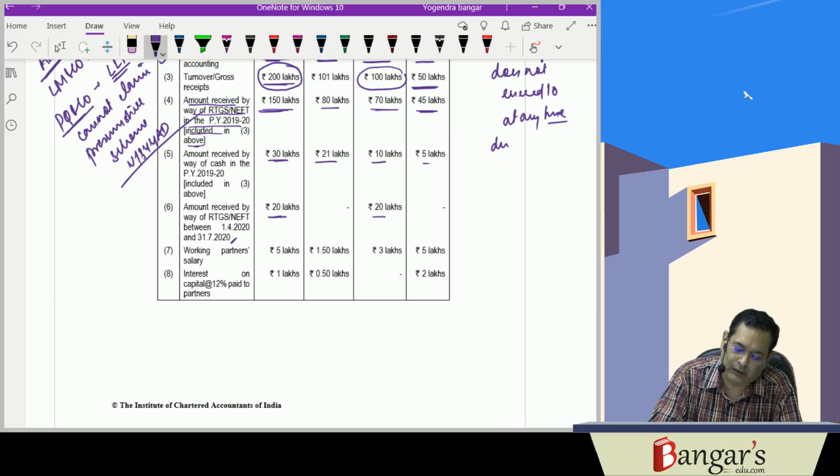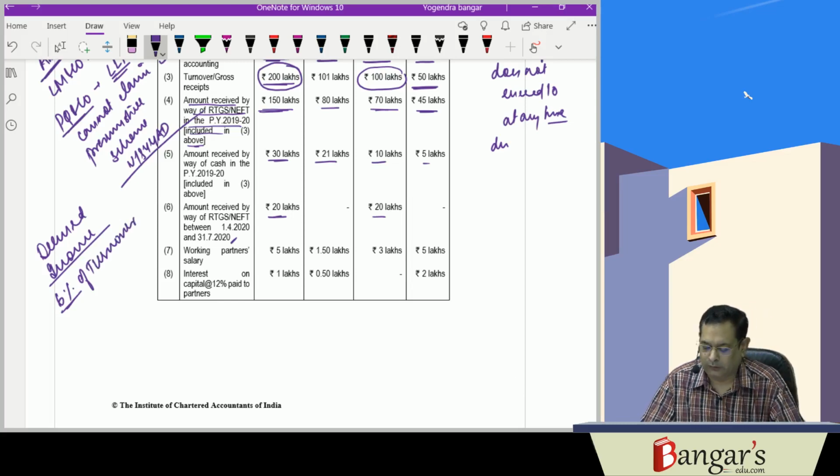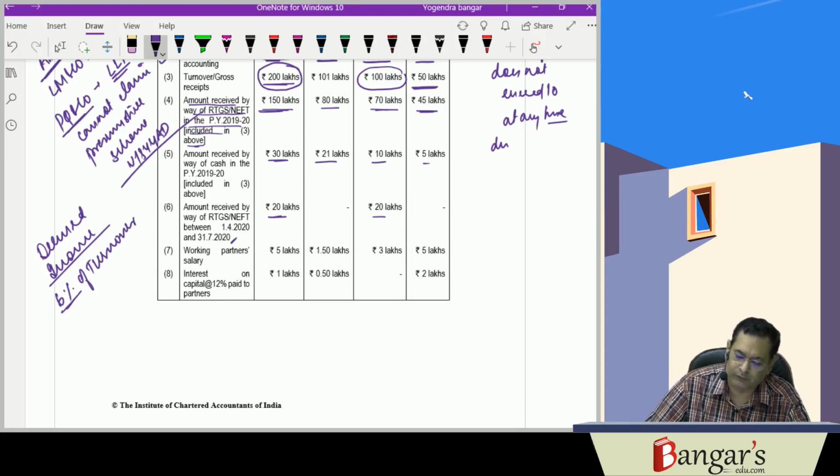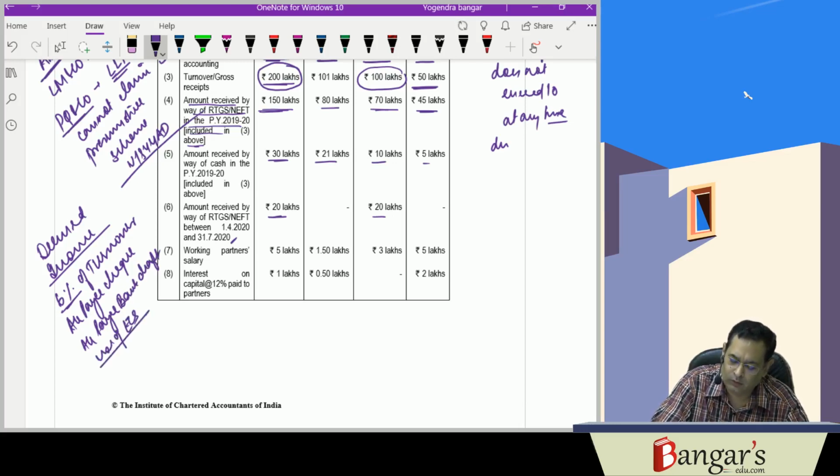And what is the income? Here the deemed income will be 6% of the turnover if the same has been received through account payee cheque, account payee bank draft, use of ECS, or other electronic mode as may be prescribed.